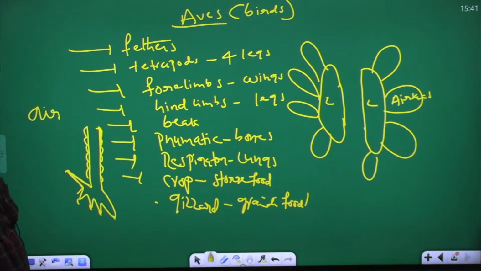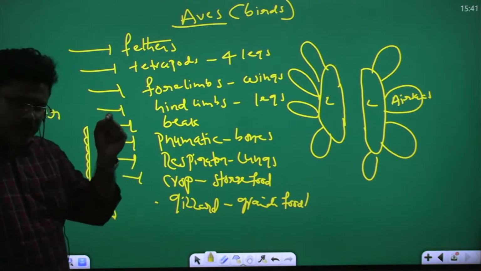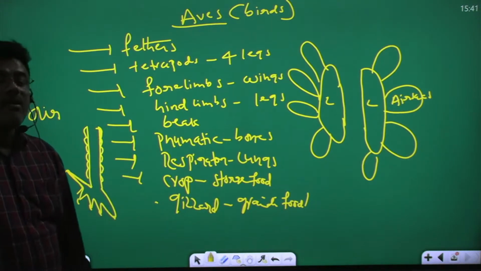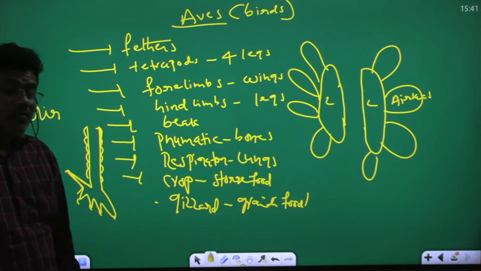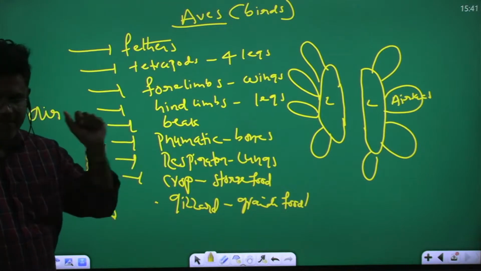In the bird's digestive system, the alimentary canal, two organs are mainly present: crop and gizzard. Crop is useful for storage of food. Gizzard is useful for grinding of food. Respiratory organs are lungs, useful for respiration. Lungs are associated with air sacs. Air sac function is continuous respiration and flight.